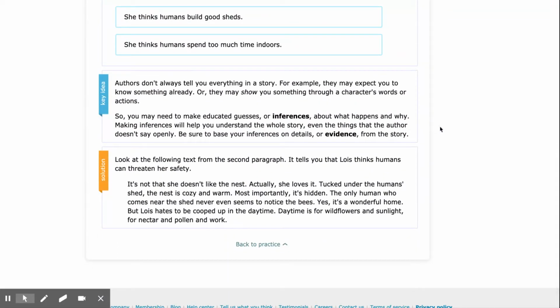Authors don't always tell you everything in a story. For example, they may expect you to know something already, or they may show you something through a character's words or actions. So you may need to make educated guesses or inferences about what happens and why. Making inferences will help you understand the whole story, even the things that the author doesn't say openly. Be sure to base your inferences on details or evidence from the story.